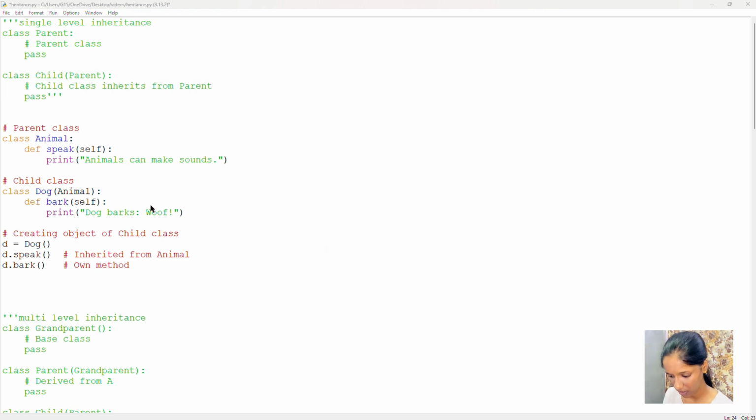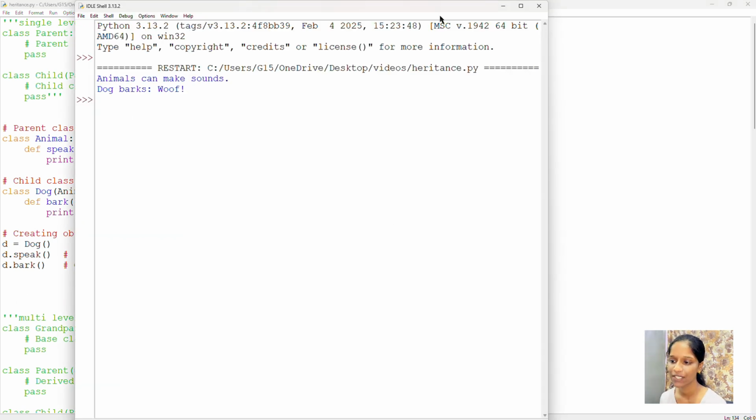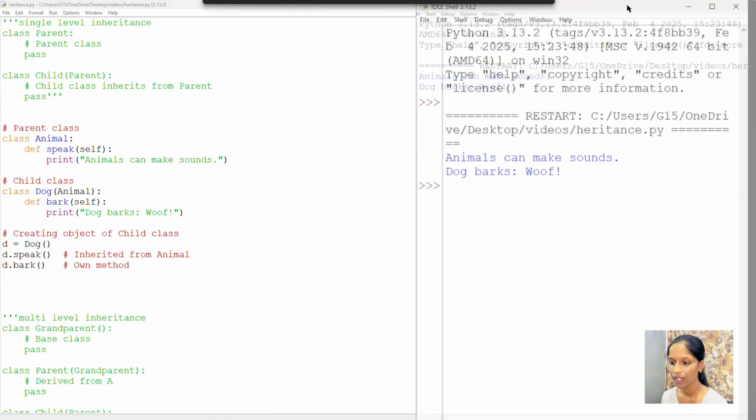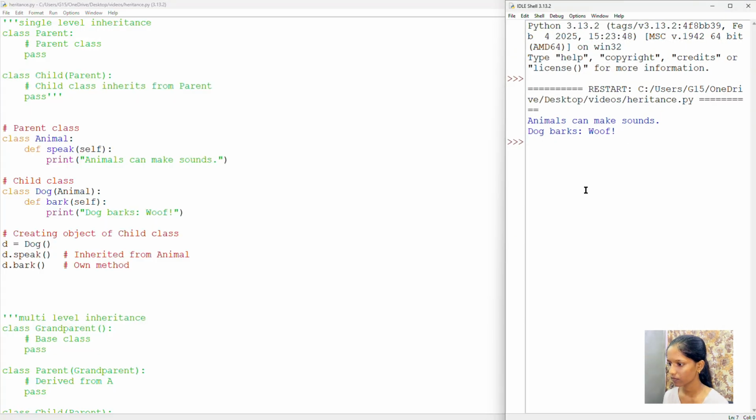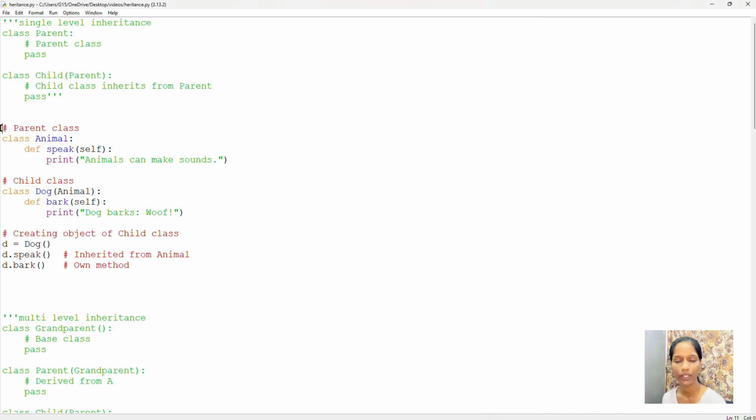Now when I run this, you can observe animals can make sounds. It is from the parent class which I accessed it through the object created for child class. In this way, in single level inheritance, the child will inherit the properties of single parent.